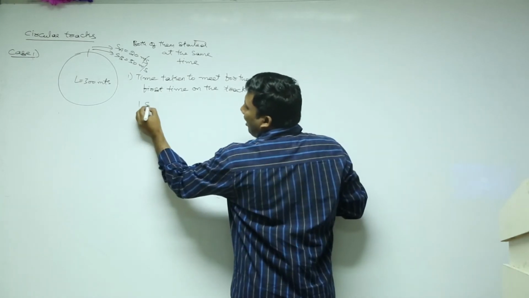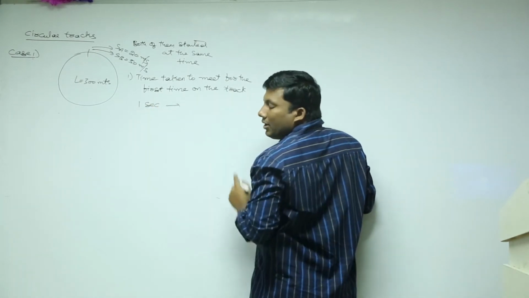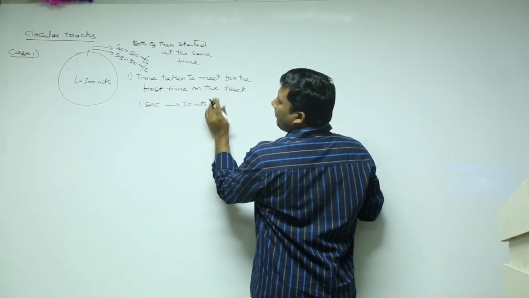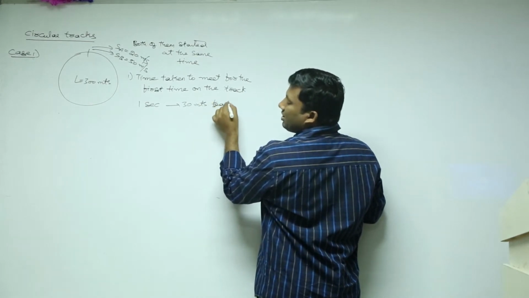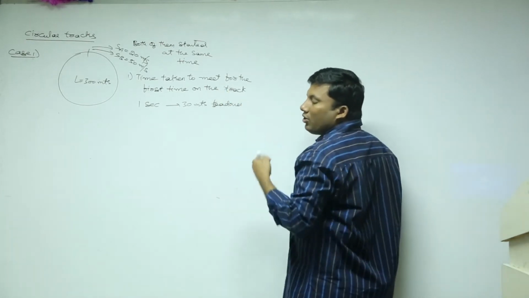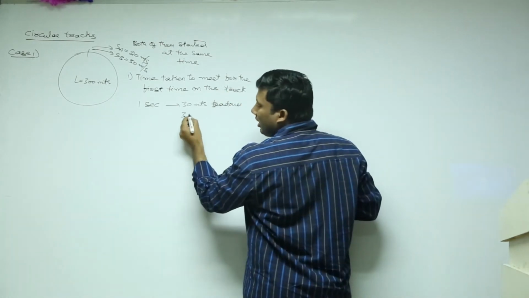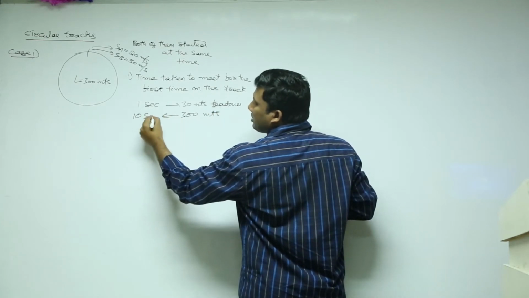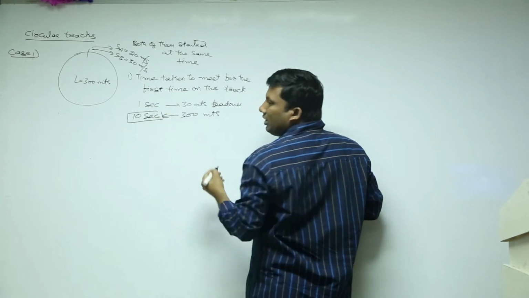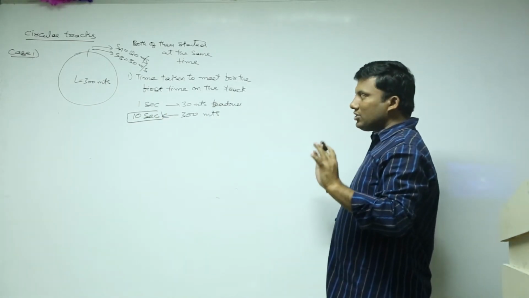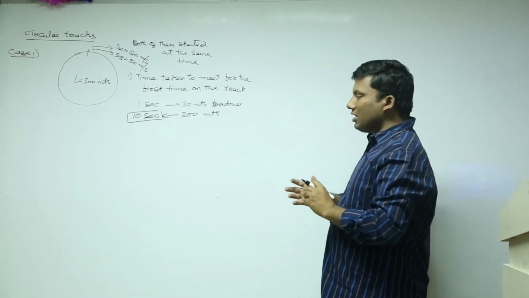Can I say that after 1 second, B has a 30 meter lead over A? But I don't want a 30 meter lead. According to the question, what is the length of the circular track? 300. That means after 10 seconds, they both will meet for the first time on the track.